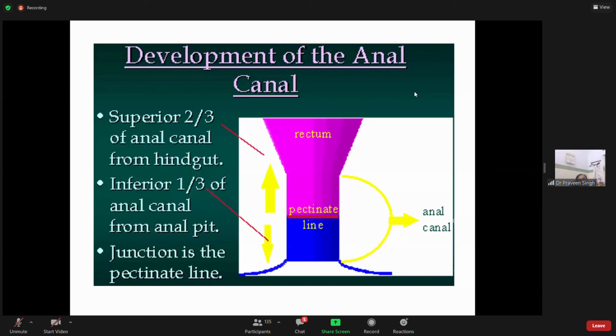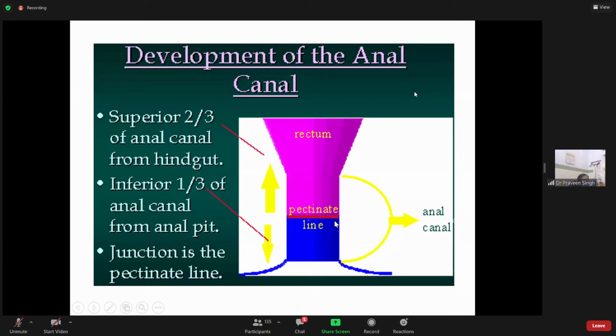So this is how the anal canal is formed: superior two-thirds from the hindgut, inferior one-third from the proctoderm, which is formed from the anal pit. The junction between the developing hindgut and the developing proctoderm is called the pectinate line.